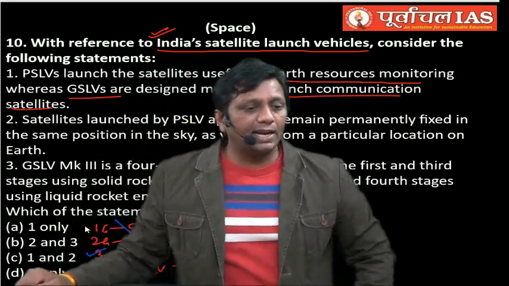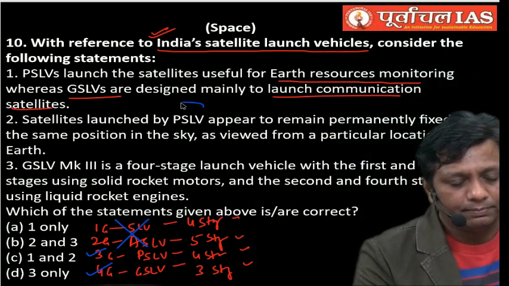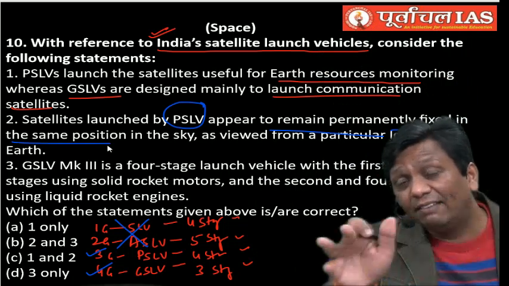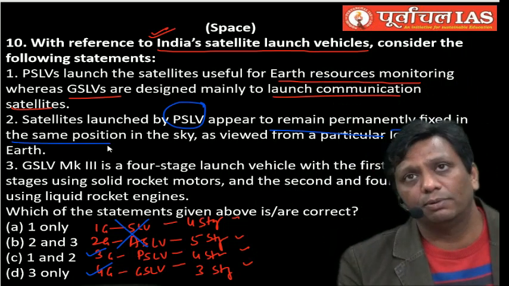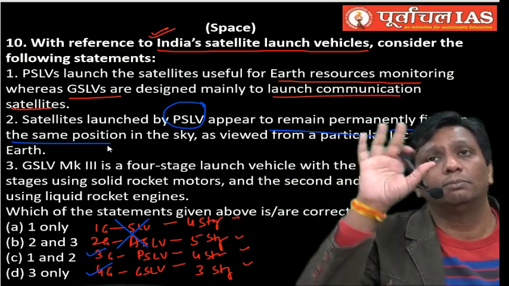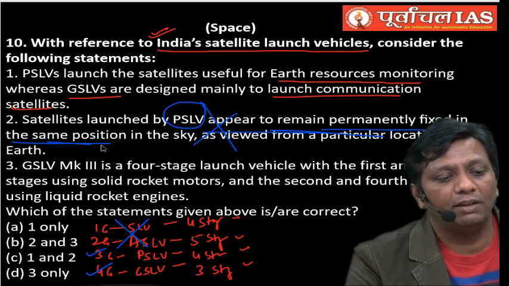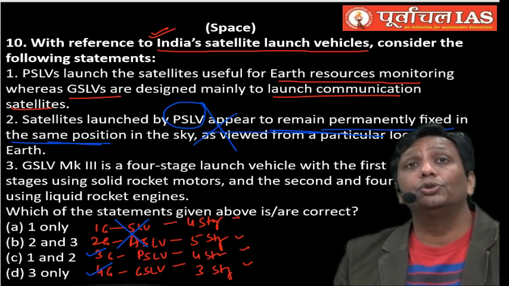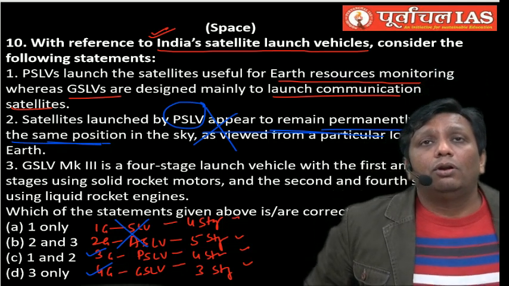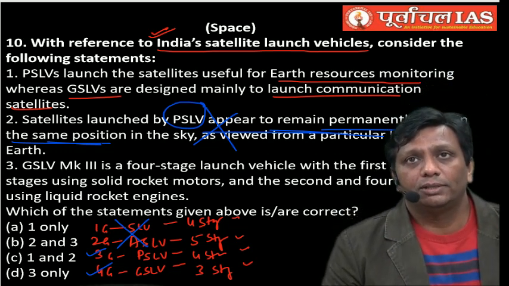You see, satellites launched by PSLV appear to remain permanently fixed in the same position. Never. Not possible. Reason, polar satellite launch vehicle moves pole to pole and Earth rotates, so in this position it is never fixed. So this is the wrong statement. No, guys, that is geostationary satellite. PSLV puts the satellite normally in polar orbit. Okay, in polar orbit. That is okay.